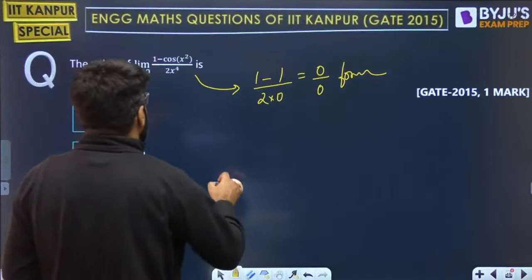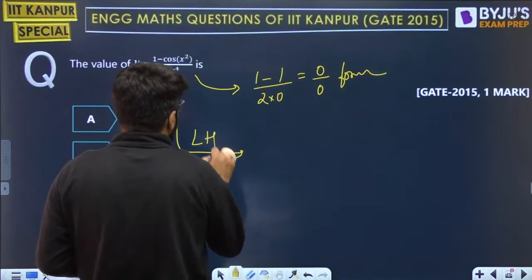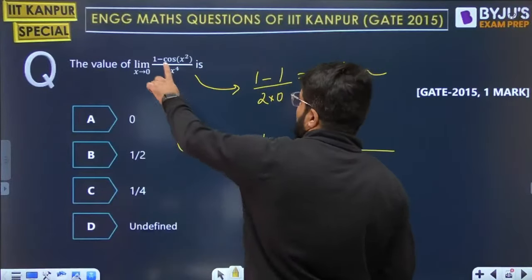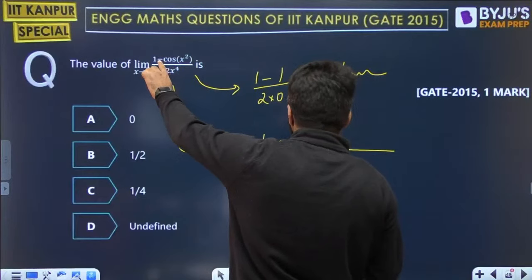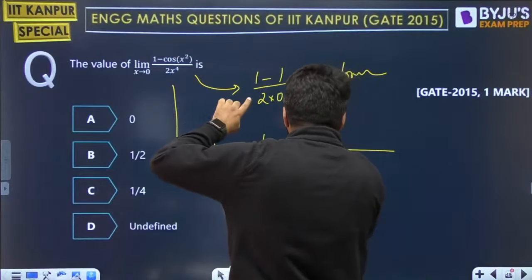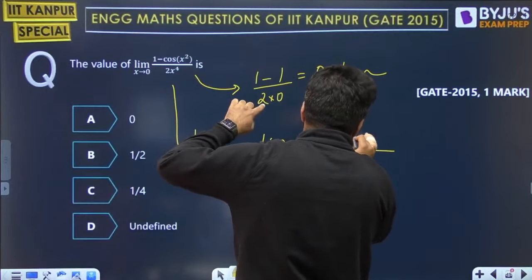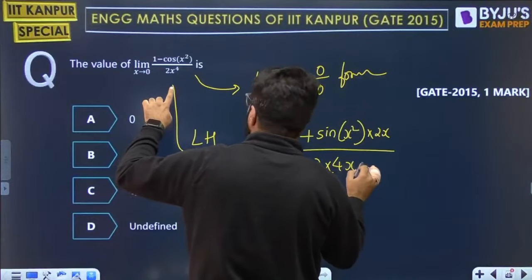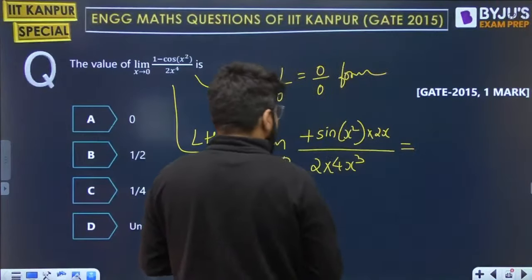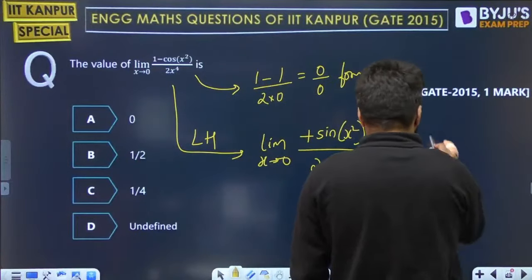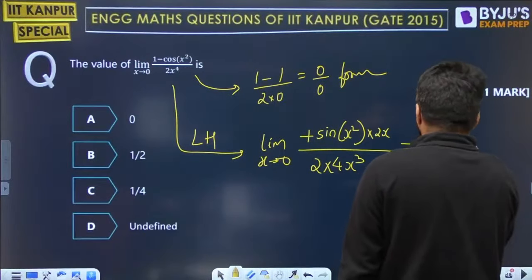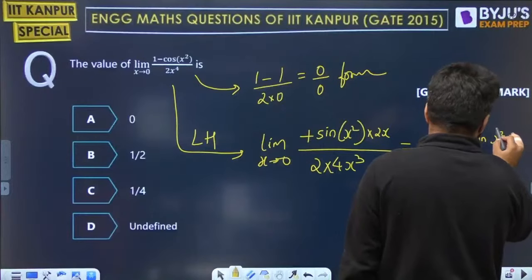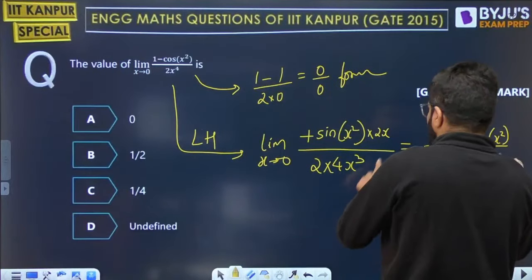Now in the 0 by 0 form, once again, if you apply the L'Hospital rule, LH I will write in short, limit x tending to 0, differentiation of numerator and differentiation of denominator separately. We start: 1's differentiation is 0, minus cos differentiation is minus sin, so minus minus plus sin x square. By the chain rule, 2x will be there, divided by the differentiation of the denominator, that is 2 into 4x cube. One of the x is getting cancelled, 2 by 2 is also cancelled, so you have 1 by 4, and then limit of x tending to 0 of sine of x square divided by x square.